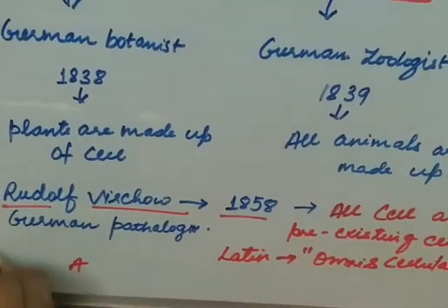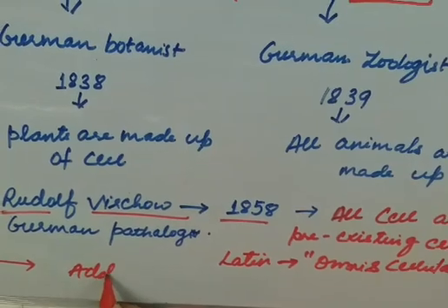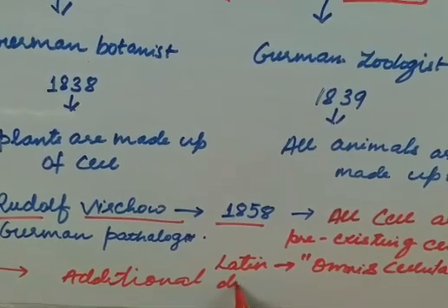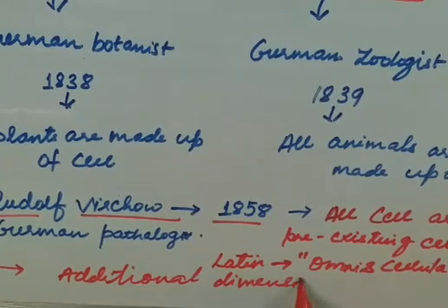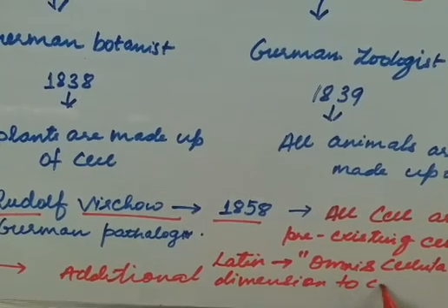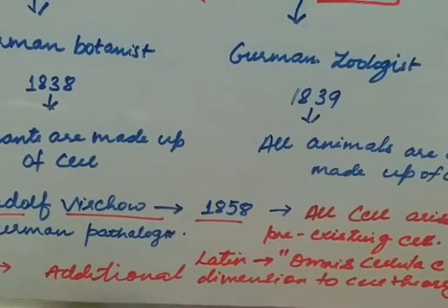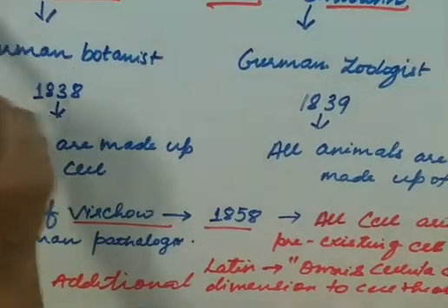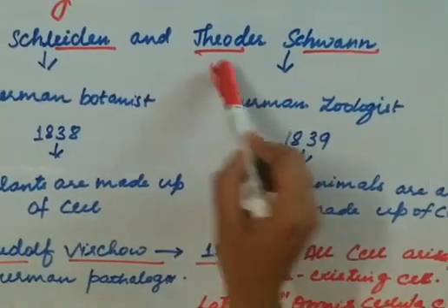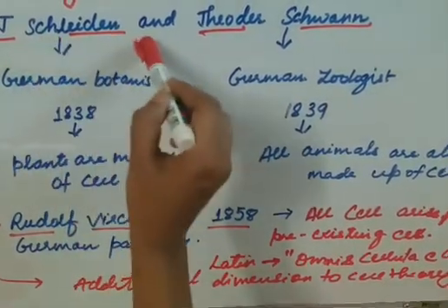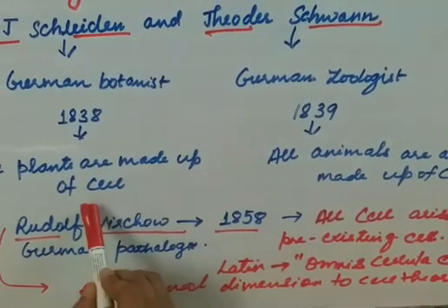It gave an additional dimension to cell theory. So basically the cell theory was given by M.G. Schleiden and Theodor Schwann. In 1838, a German botanist, Schleiden, said that all plants are made up of cells.